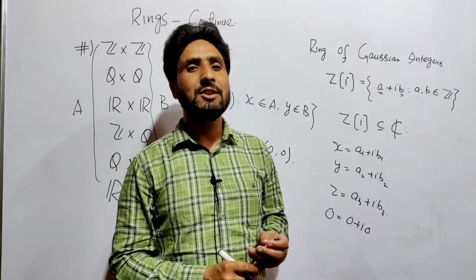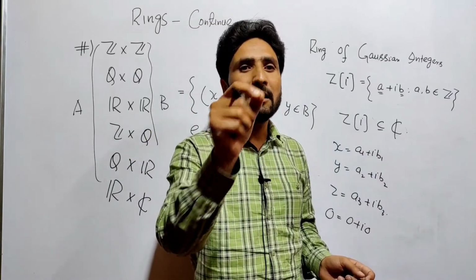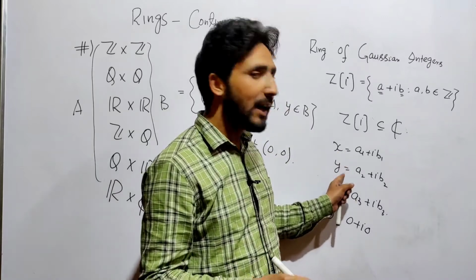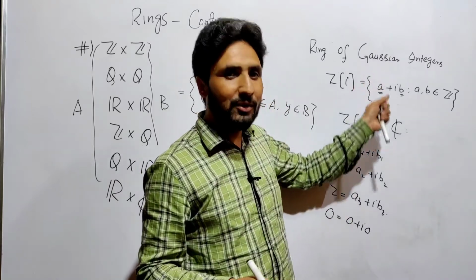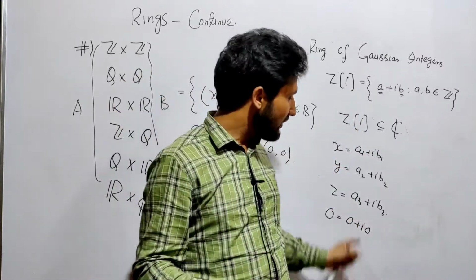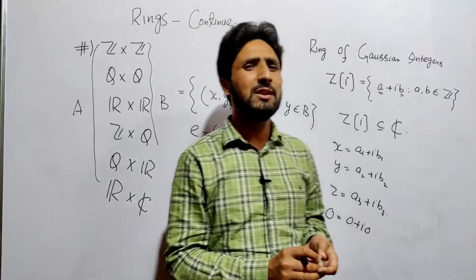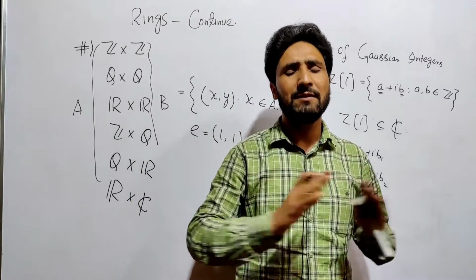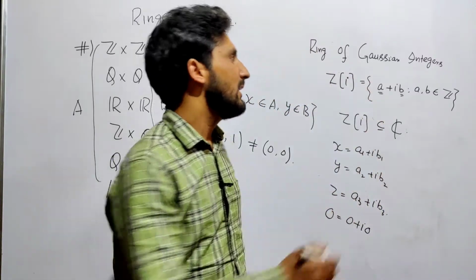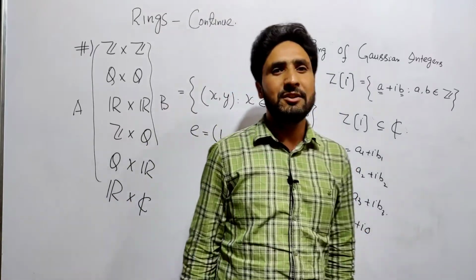Now you can easily show that it also forms a semigroup under multiplication. x into y is also in this very set, and x into y into z is equal to x into y into z. And you can easily show the distributive laws, right distributive, left distributive, so it is a ring and we call it the ring of Gaussian integers.